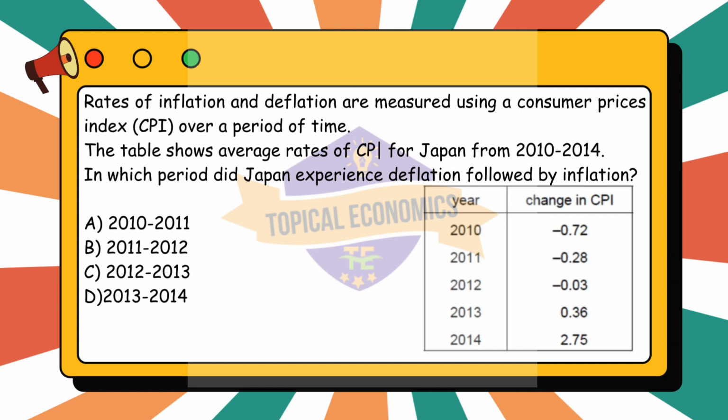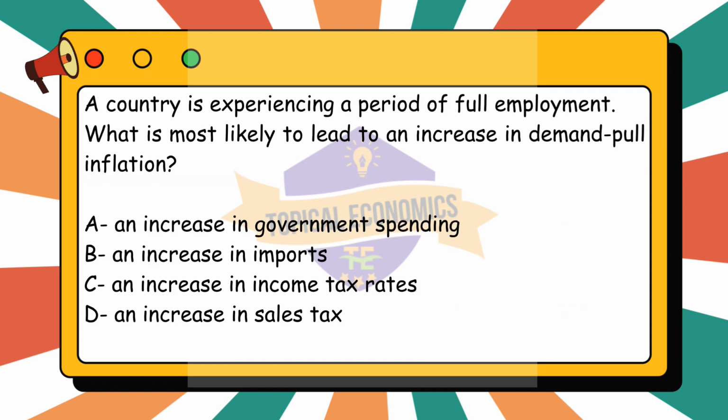Japan experienced deflation in 2012, CPI change of -0.03, followed by inflation in 2013, CPI change of +0.36. Moving to question 39. A country is experiencing a period of full employment. What is most likely to lead to an increase in demand pull inflation?